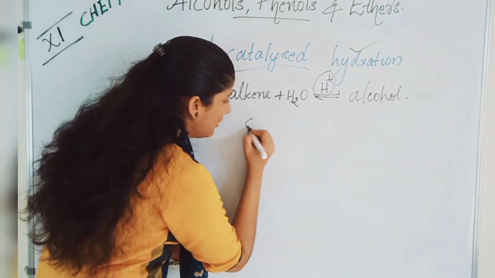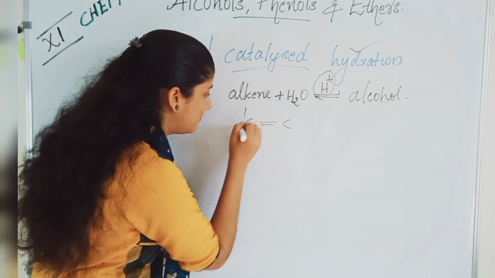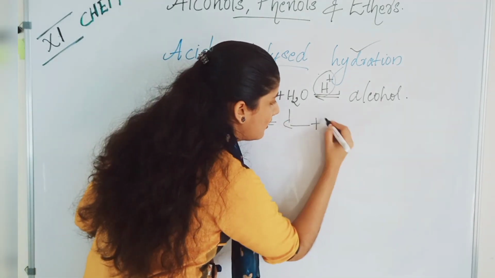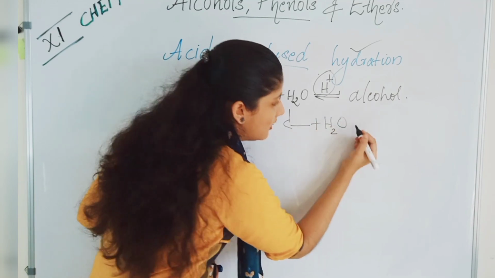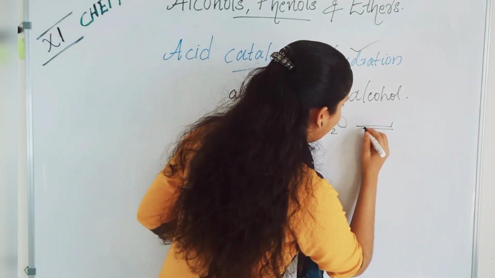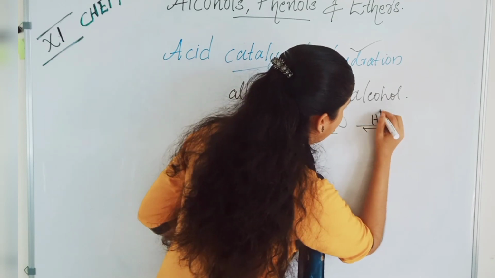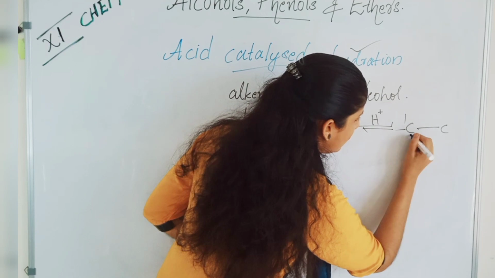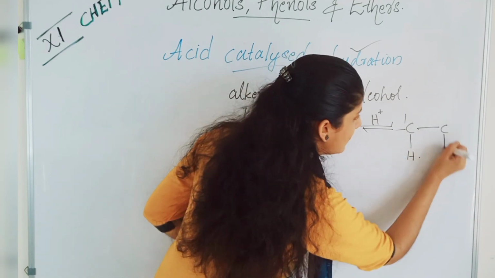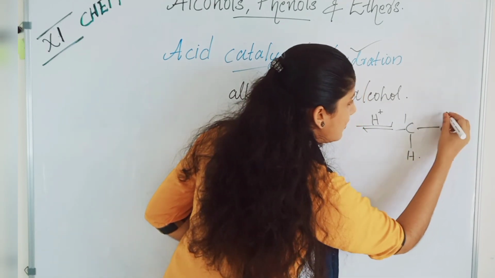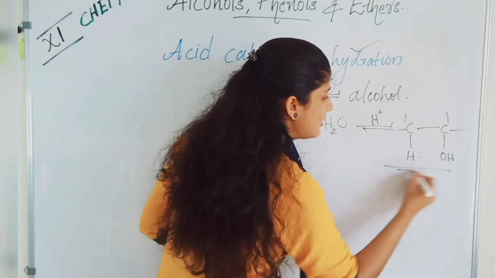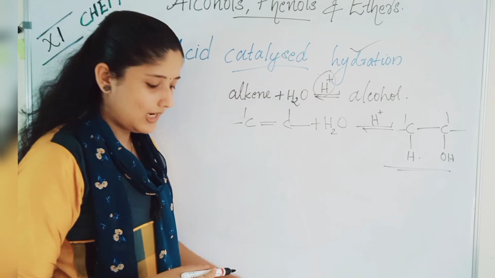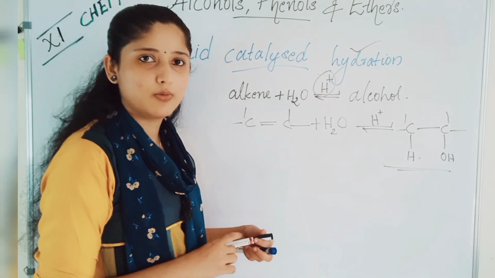Let's look. C double bond C, that is an alkene, when it reacts with water in the presence of H plus or acid, the double bond breaks. Here an H will be added and here an OH will be added. This is the product of the reaction. We will get alcohols. Let's look at the mechanism in detail now.